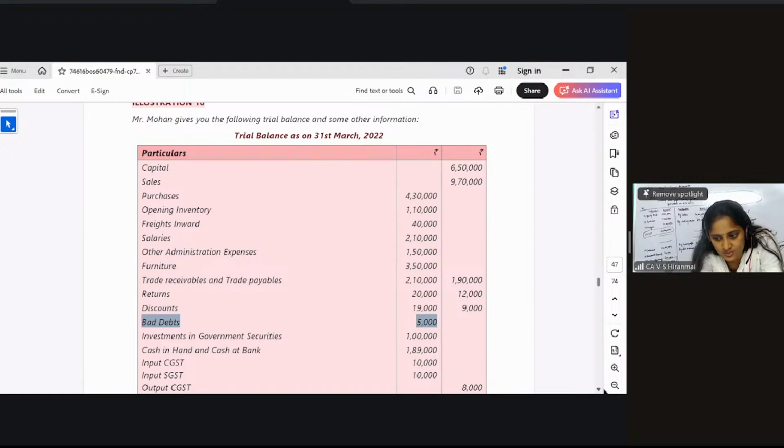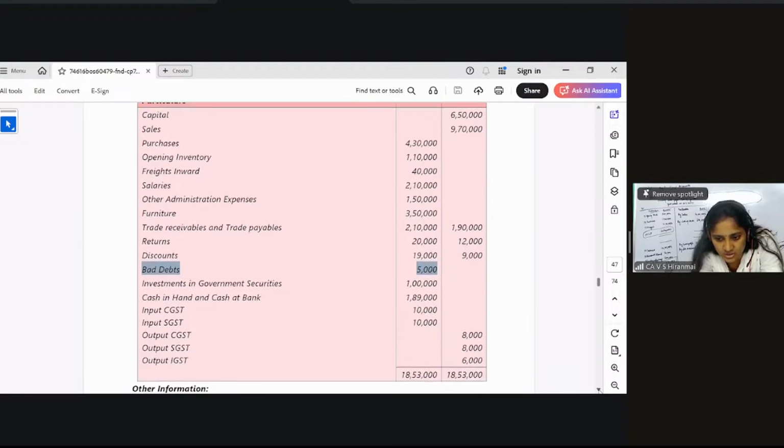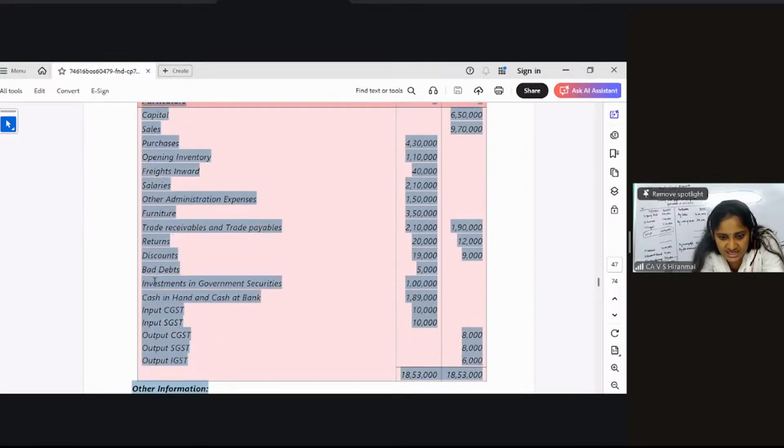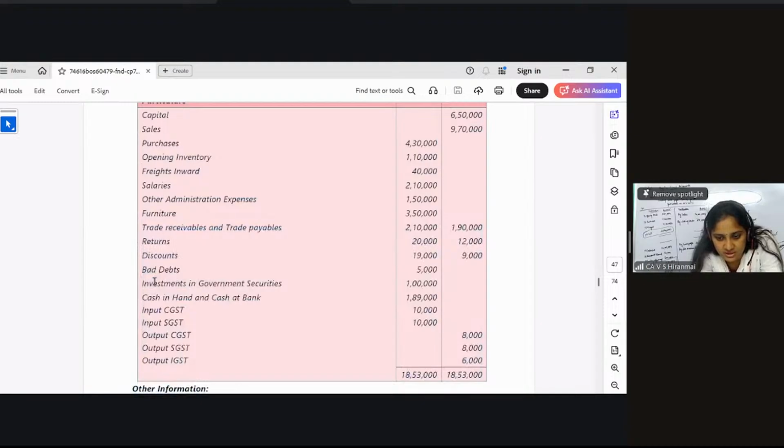Bad debts is an expense. So take it to the P&L account. Close your eyes and take it to P&L account. Investments in government securities is your asset. It will go into the balance sheet. And then we have cash in hand, cash at bank, 1,89,000. That is also your current asset. It will go into the balance sheet.